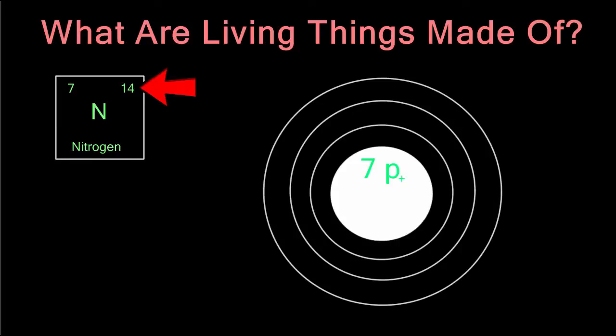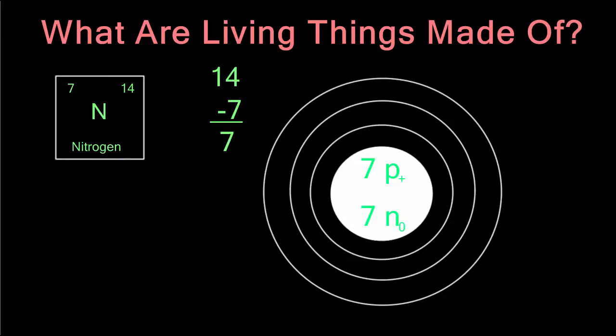The mass number in the top right-hand corner tells us how many protons and neutrons are in the nucleus. If we know that there are 14 protons and neutrons, and that there are 7 protons, we can mathematically calculate how many neutrons are in the nucleus. 14 protons and neutrons minus 7 protons will give us 7 neutrons.